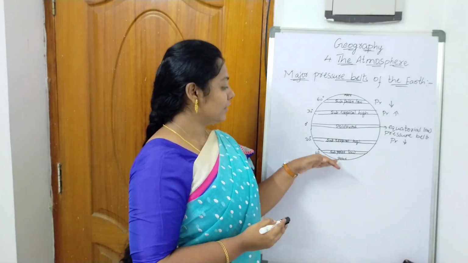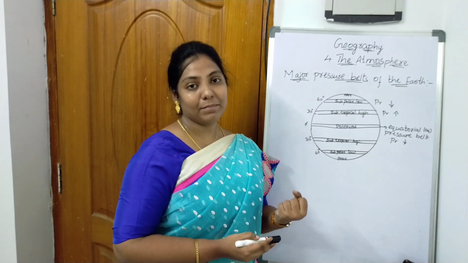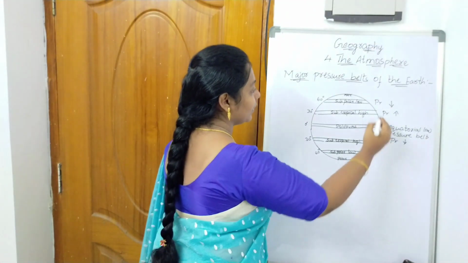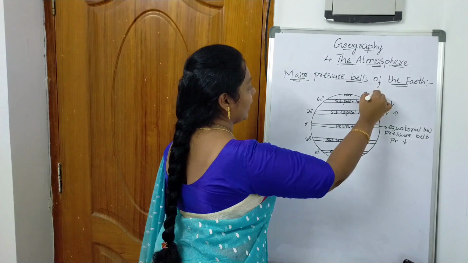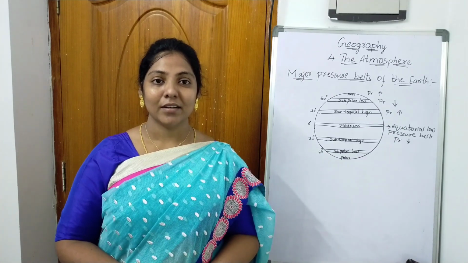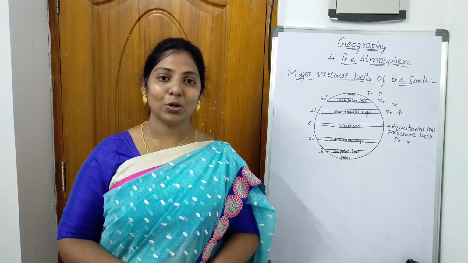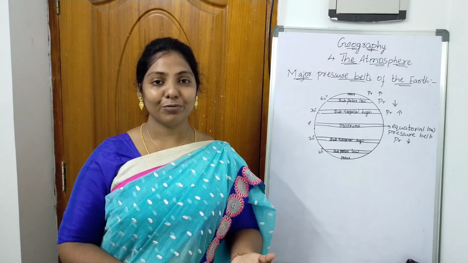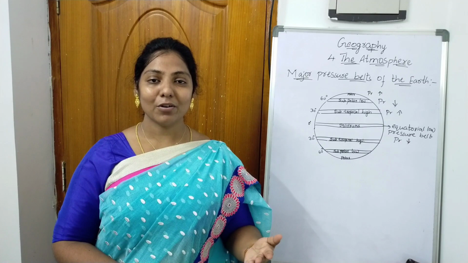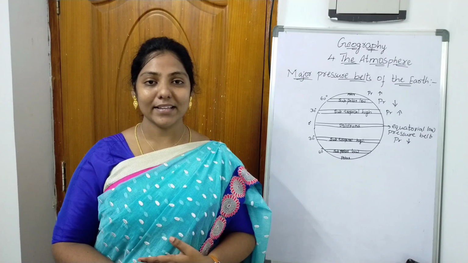And in the polar areas, it is very cold. So if the temperature is cold, the pressure obviously will be high. Temperature always influences air pressure. When the temperature is heated up, the air will rise up and it will leave that area with low pressure. Always the wind moves from an area of high pressure to an area of low pressure. The movement of air from an area of high pressure to an area of low pressure is called wind.